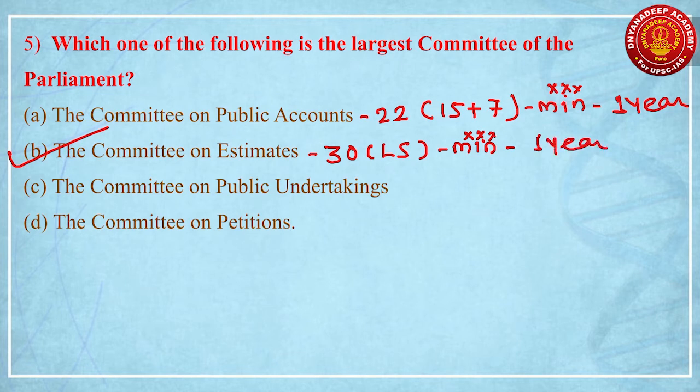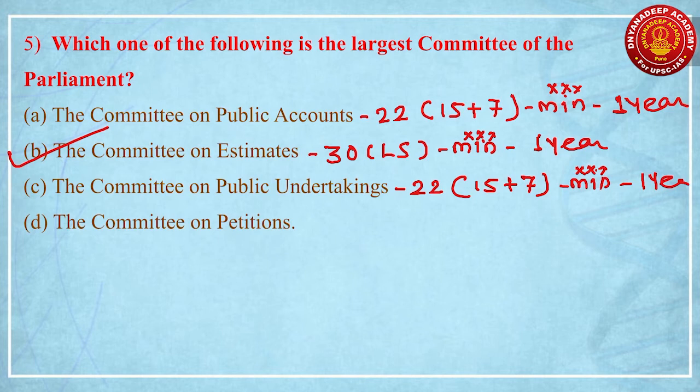Third one is COPU, which is also called the Committee on Public Undertakings. Here remember, COPU is composed of a total of 22 members. Out of these 22 members, 15 members are from Lok Sabha and 7 members are from Rajya Sabha. A minister is not allowed to be a member of COPU and the tenure is 1 year. And the last one is the Committee on Petitions. This Committee on Petitions is composed of 15 members from Lok Sabha.